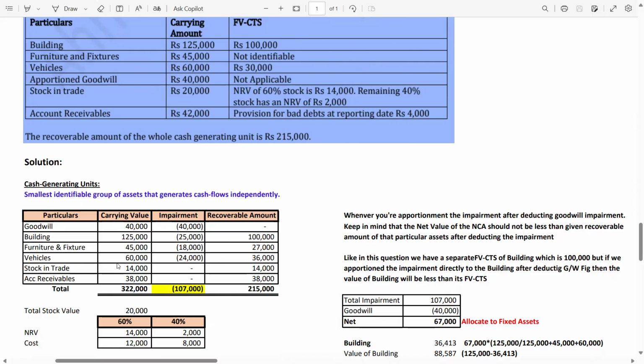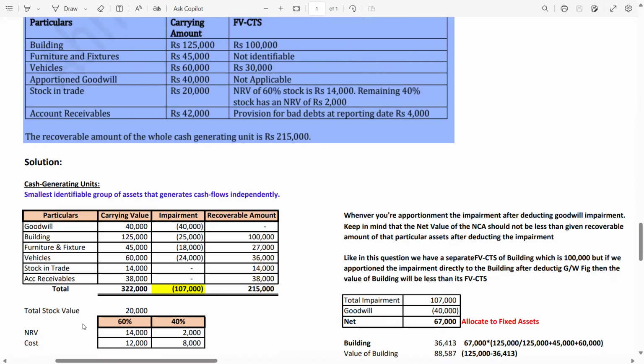So now, guys, stock in trade is 14,000, but in this case, it is 20,000. Wait a minute, guys, there is an NRV of 60% of the stock. 60% of this stock has an NRV of 14,000. We have to calculate the cost. How to calculate the cost? 60% of 20,000, you will get the cost, which is 12,000. The remaining 40% of stock has an NRV of 2,000. Again, 40% of 20,000, you will get the cost.